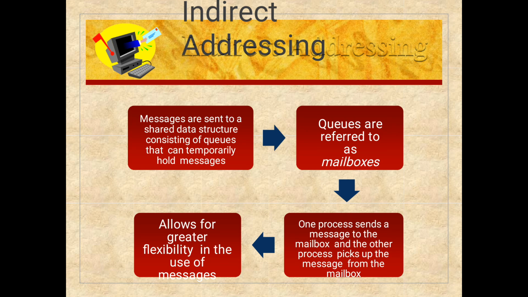And this is indirect addressing. Messages are sent to a shared data structure consisting of queues that can temporarily hold messages. These queues are referred to as mailboxes. One process sends a message to a mailbox, and another process picks up the message from the mailbox, which allows for greater flexibility in the use of messages. This is the life cycle of indirect addressing.